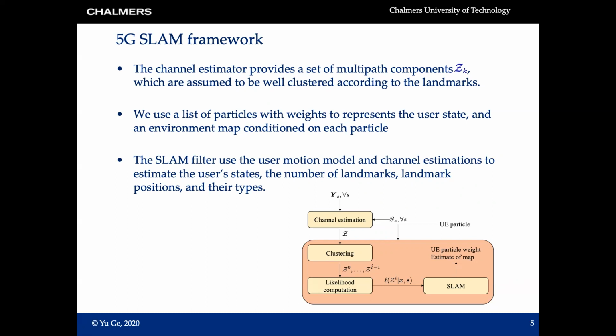And we follow the Bayesian SLAM method. That means we use a list of particles with weights to represent the user state. And there is a map of the environment conditioned on each particle. And at every time step, the SLAM filter uses the motion model, channel estimates, and the likelihood computations to estimate the user state, the number of landmarks, their positions, and their types.